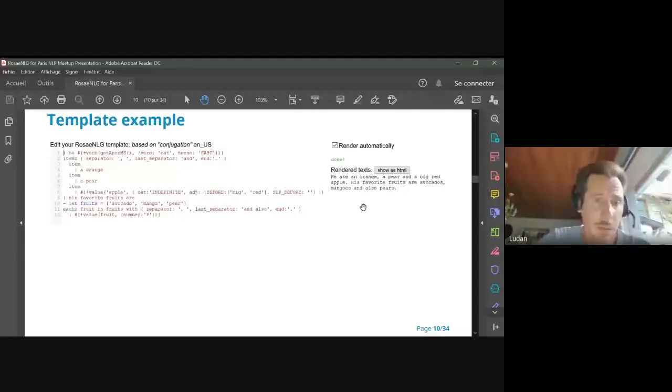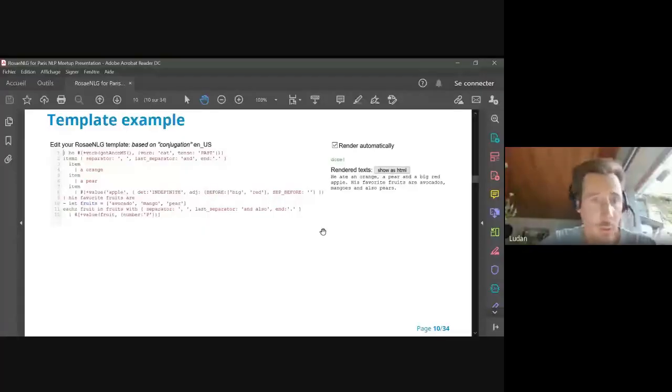So how do you read that? You have he, which is here static text, but it's automatically capitalized because it's the beginning of the sentence. You have the verb to eat that you wish to agree in the past, so it's able to agree in the past and generate ate. After that, we list different fruits that I actually ate, so orange, pear, and apple. You can see that a orange, which is static in the template, gets transformed to an orange. So the engine automatically manages contractions, changes a orange to an orange.